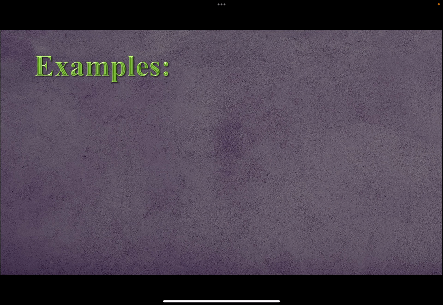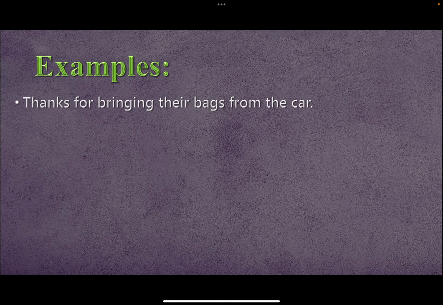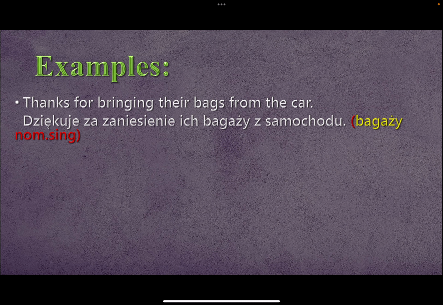We'll see more examples. Thanks for bringing their bags from the car. Okay, so I'm going to show you the answer. Dziękuję za zaniesienie ich bagaży z samochodu. So thanks for carrying. Maybe you have written niesienie without zaniesienie, which is also correct. You don't have to worry about this.